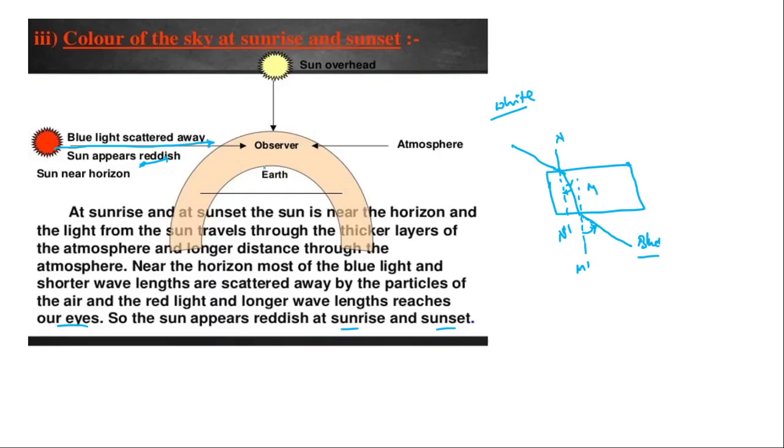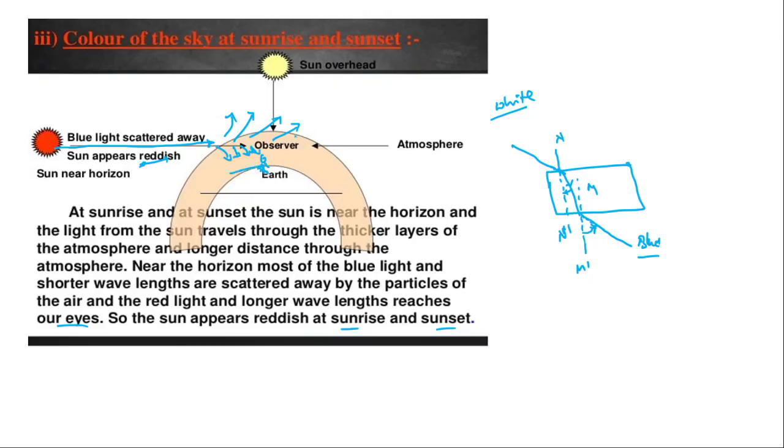Here, due to shorter wavelengths, as I said, the blue color light, which is scattered more, will go away from the earth surface. This blue or violet or green will go away, and this red, which has lesser bending, will bend towards the horizon.